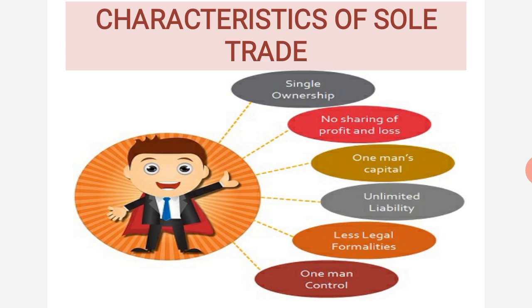In limited liability, you don't have to sell your personal assets to pay the loan. But in unlimited liability, if you are unable to pay even after selling the business assets, you have to sell the personal assets also. That is the meaning of unlimited liability. You have to sell the private assets also if you are unable to pay the loan amount.